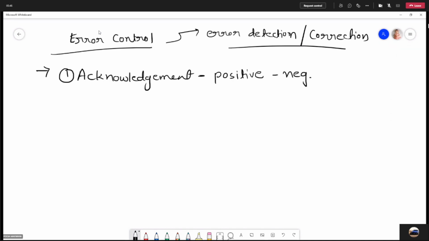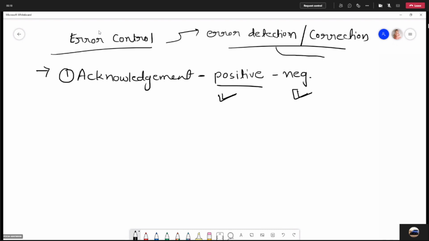Positive acknowledgement: if a packet is successfully transmitted and the receiver has received it, the receiver will send the positive acknowledgement to the sender. And what is the negative acknowledgement? If a packet is corrupt or somewhat manipulated and the receiver has detected that manipulation, the receiver will send a negative acknowledgement to the sender.